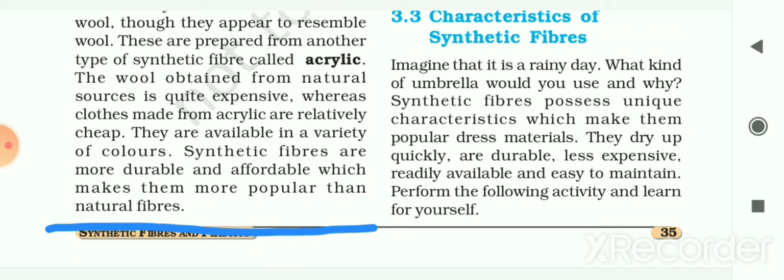So this is the reason why acrylic fibers get more popular than natural fibers like wool. They are cheaper in price, more durable, and available in a variety of colors. That's why they are more popular as compared to natural fibers.